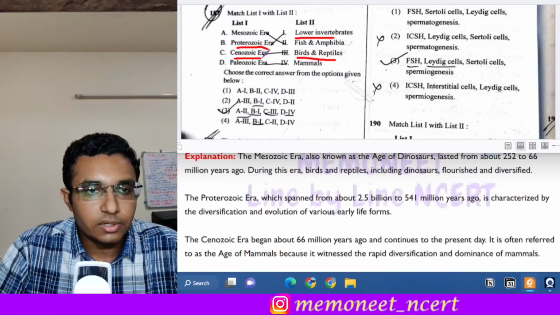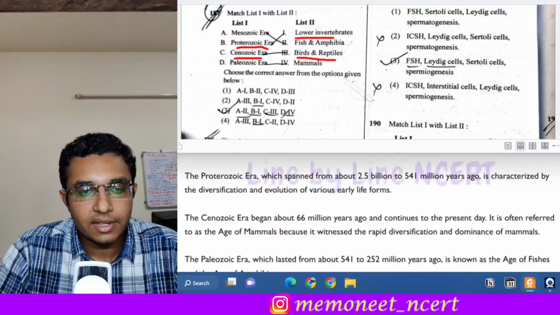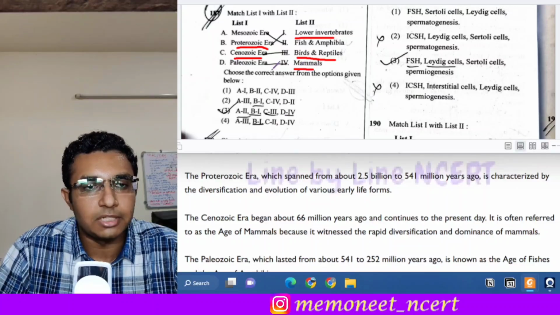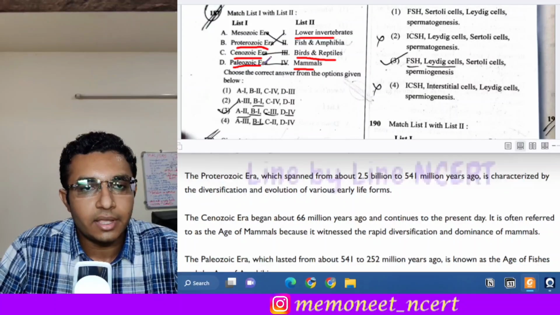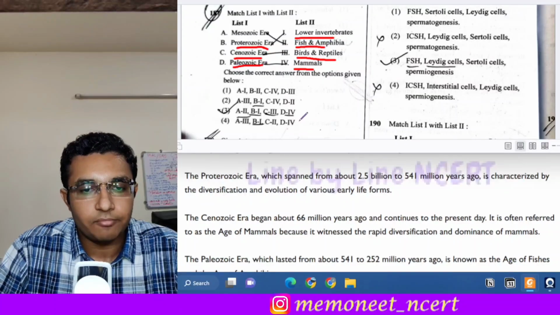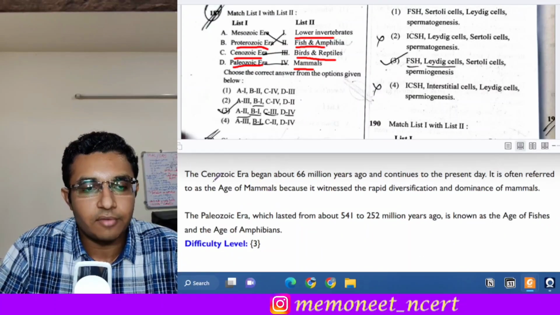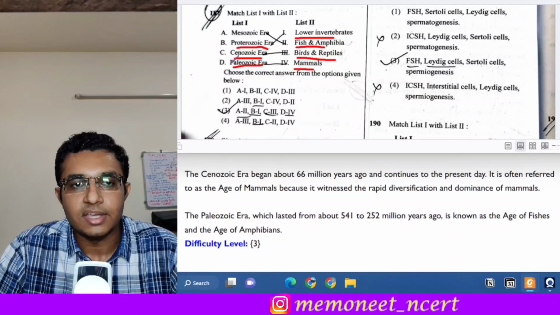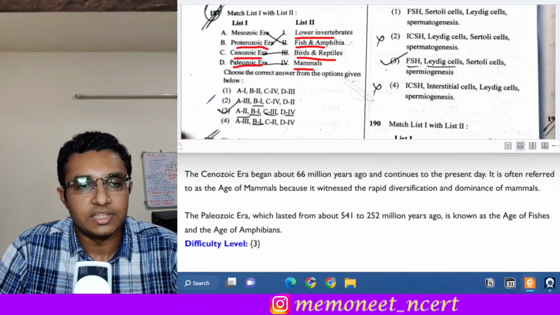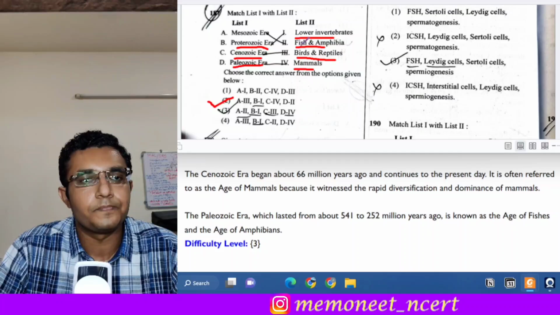The Cenozoic era is also called the age of mammals, so C goes with 4. And the Paleozoic era goes with fish and amphibia, the age of amphibians. So here the answer will be option 2.